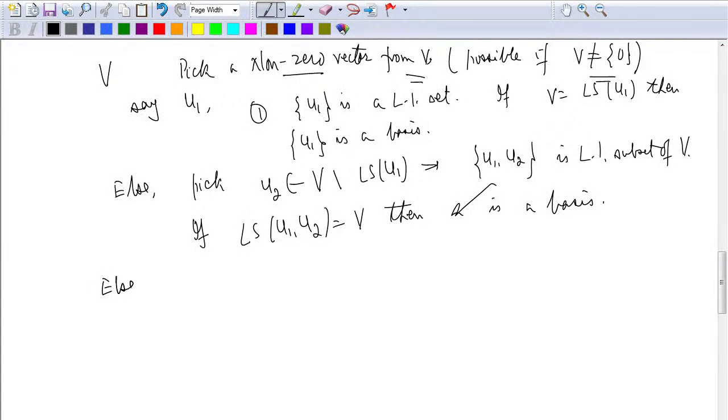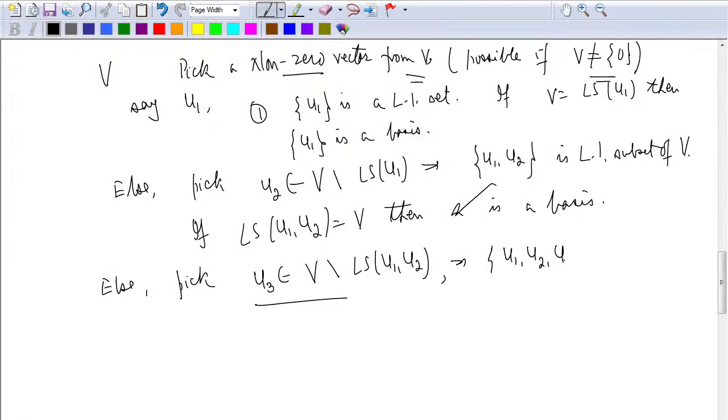Else, pick U3 belonging to V minus LS of U1, U2. Fine. So this will again imply that U1, U2, U3 is a linearly independent subset of V, and that's the way that we go. Since we are taking that it is a finite dimensional vector space, this process has to finally end. So the idea is that at each stage you have to pick something which is not in the linear span of the old set of vectors.